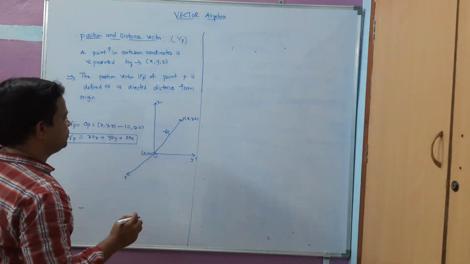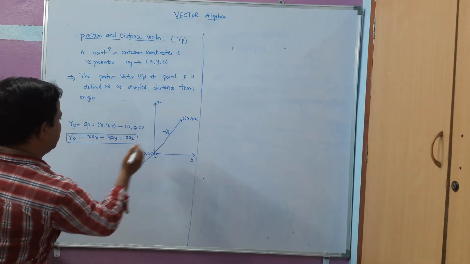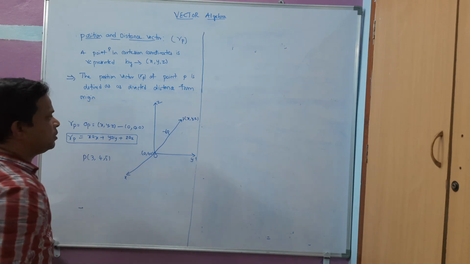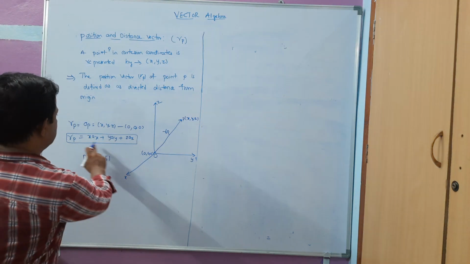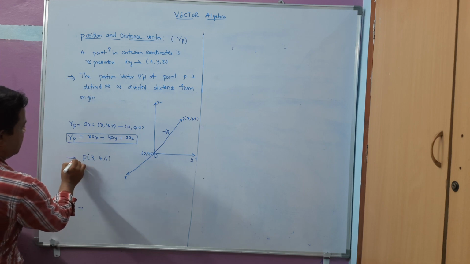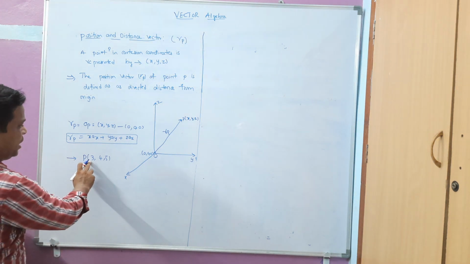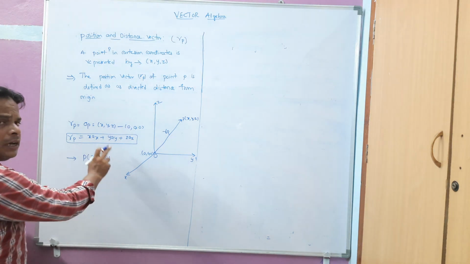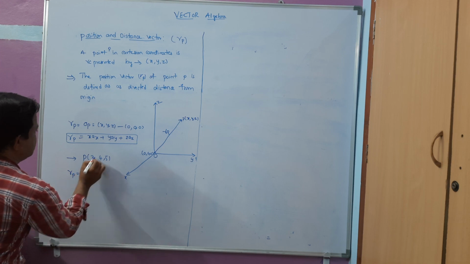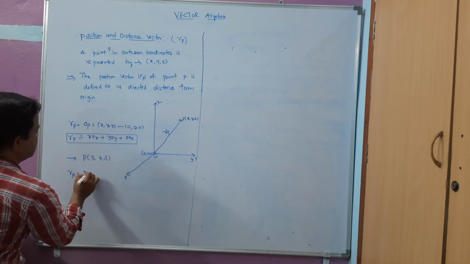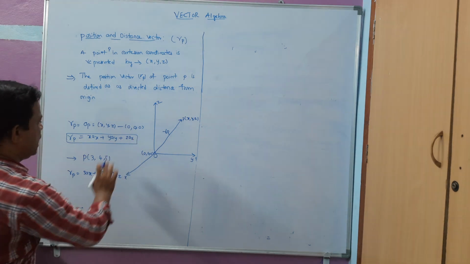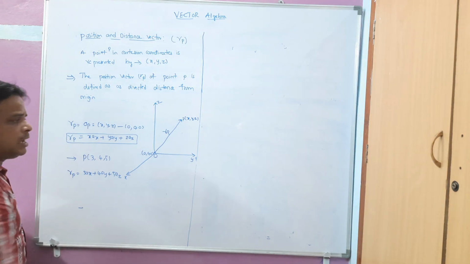Now suppose I take an example for this one, let me take the point 3 comma 4 comma 5. So we have to represent this position vector. Find the position vector of this point P. If the point is given like this and you are asked to find the position vector of this point, I can write the position vector as rp is equal to 3 minus 0 into x, that is 3ax plus 4ay plus 5az. Now I can represent this point diagrammatically also.